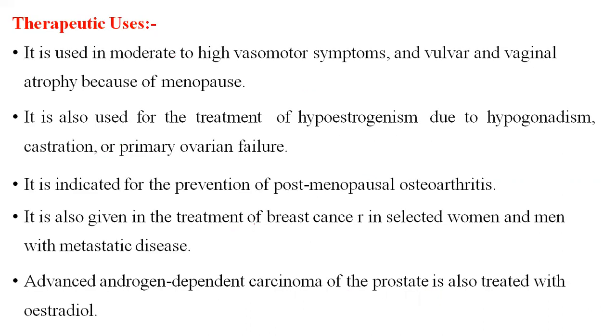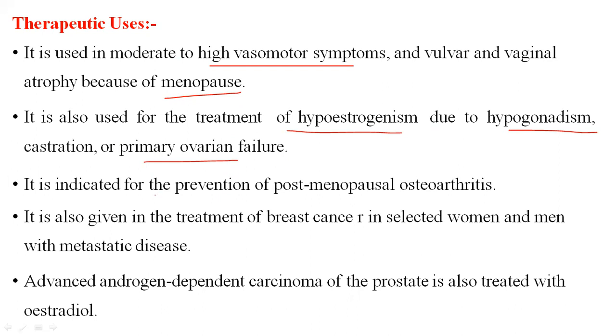Uses of estradiol: it is used in moderate to severe vasomotor symptoms and vulvar and vaginal atrophy because of menopause. It is used for the treatment of hypoestrogenism due to hypogonadism, castration, or primary ovarian failure. In those conditions, these drugs are used.